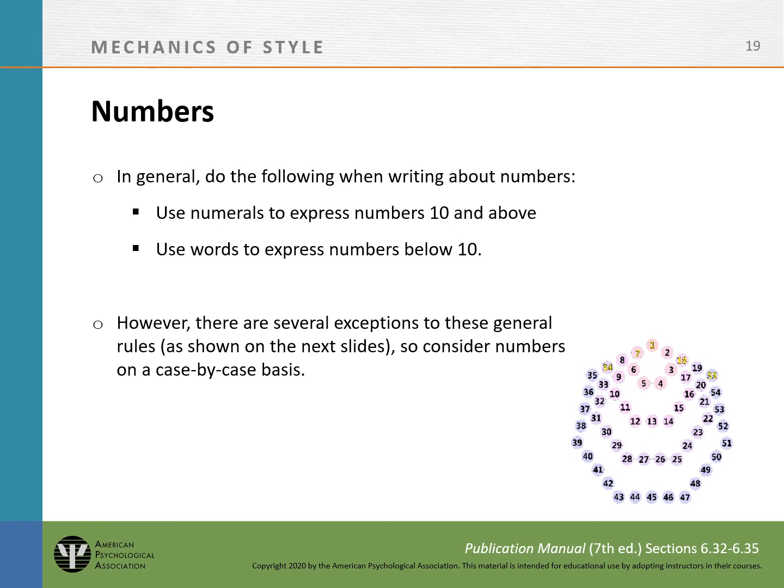Numbers that appear in an abstract are treated the same as numbers that appear in text. In general, use numbers to express any numbers 10 and above, and use words to express numbers below 10. So 1 through 9, use words. Type out "one" for 1. Anything 10 and above, use the actual number. However, there are several exceptions to these general rules, so consider numbers on a case-by-case basis.